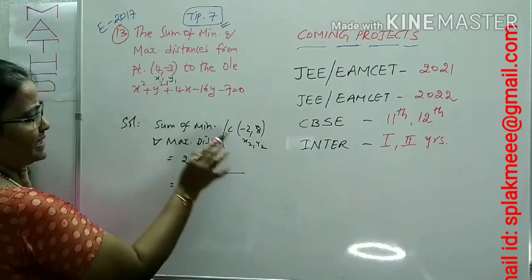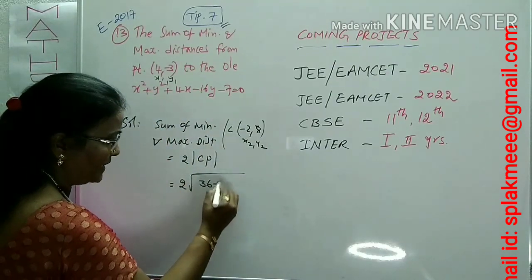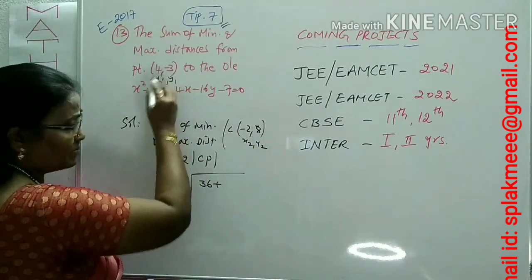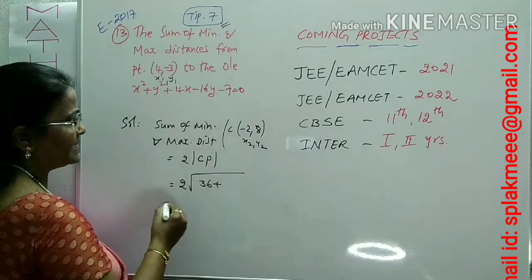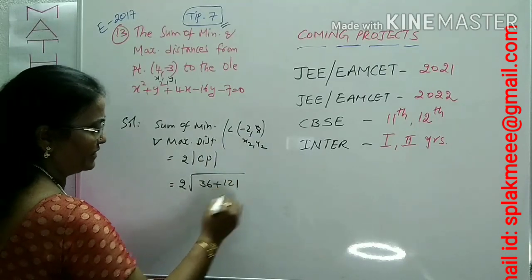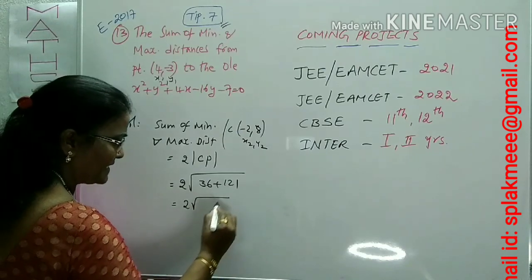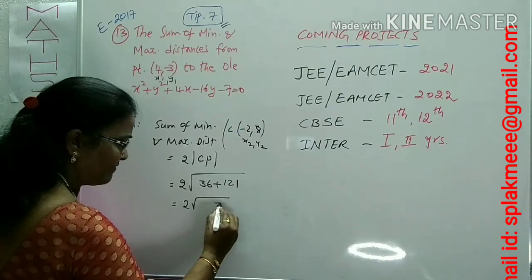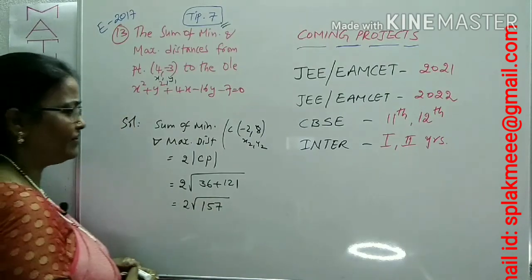So root of (4 minus (-2)) whole square, that is 6 whole square, 36, plus (-3 minus 8), that is minus 11, 11 square 121. 36 plus 121 is 157. So 2 root 157 you can get.